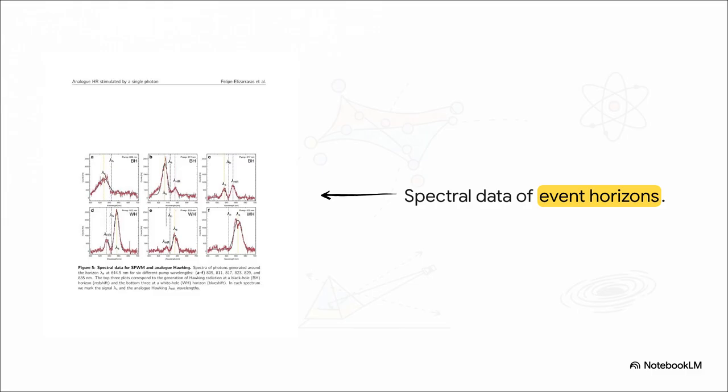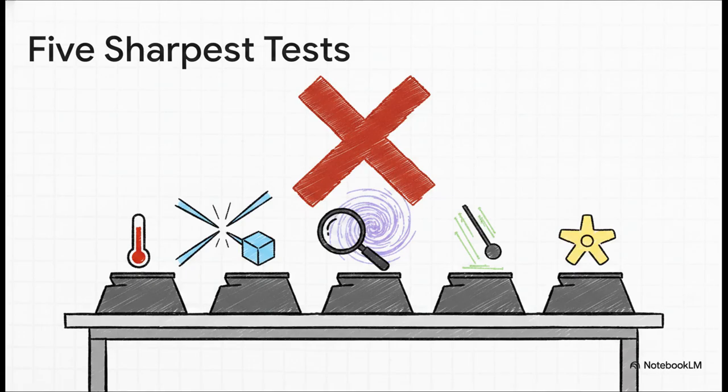The top graphs show the generation of a black hole horizon, which we identify by red-shifted light. The bottom graphs show a white hole horizon, identified by blue-shifted light. The researchers can tune their lasers to flip between the two, literally turning their optical fiber into a programmable playground for extreme astrophysics.